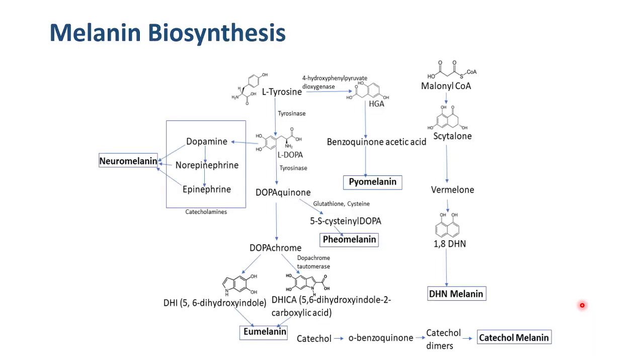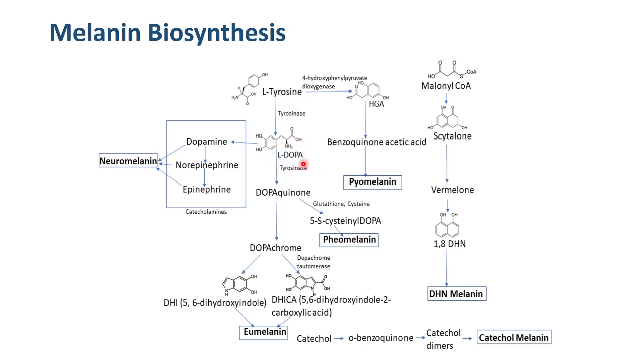Coming to melanin production in different organisms, melanin is generally black to brown in color, but melanins are of different types based on their precursors. Most melanin is produced via tyrosine, the amino acid, via dopa.